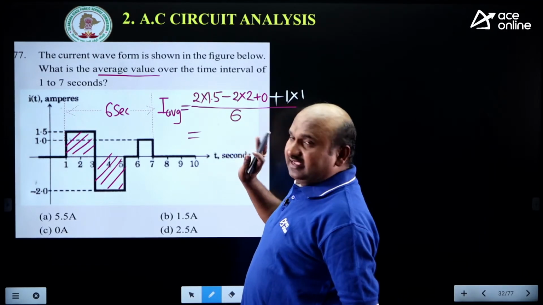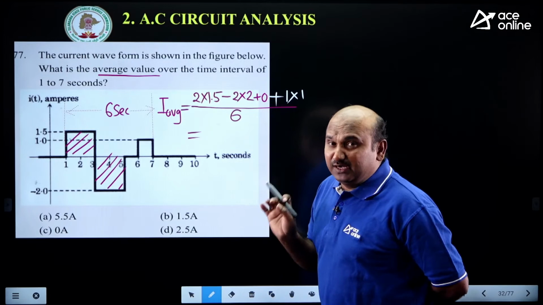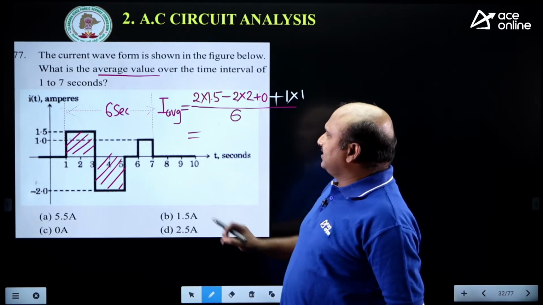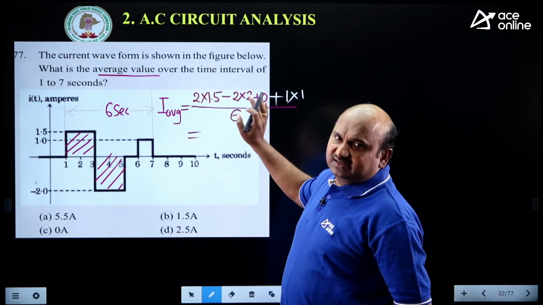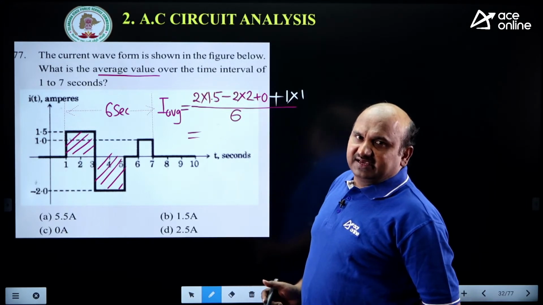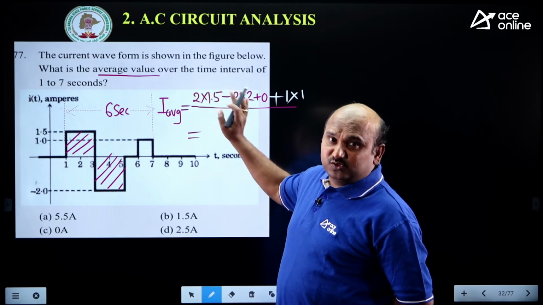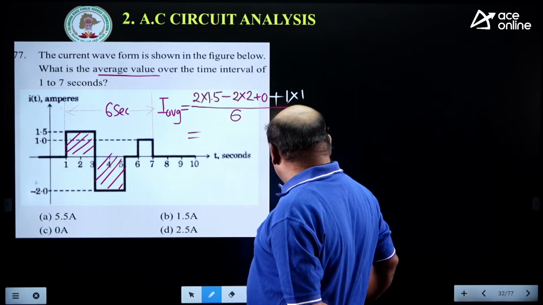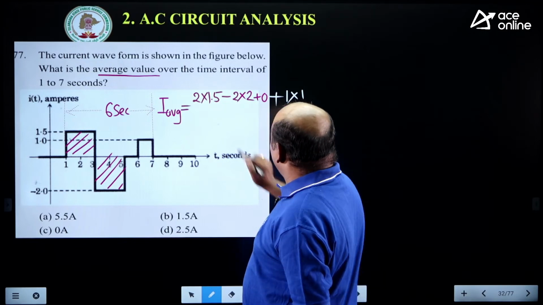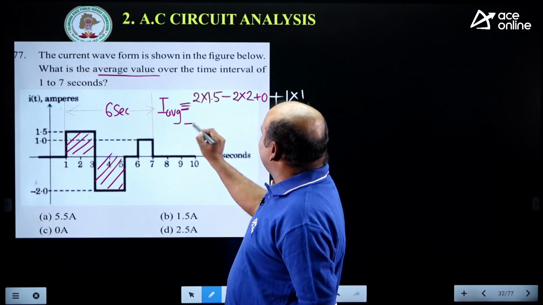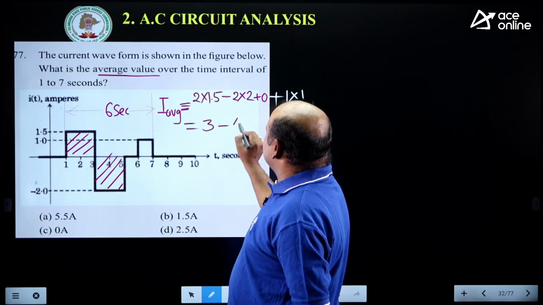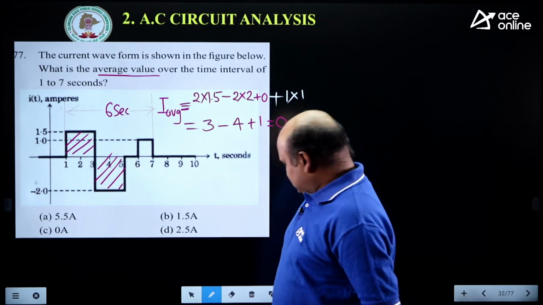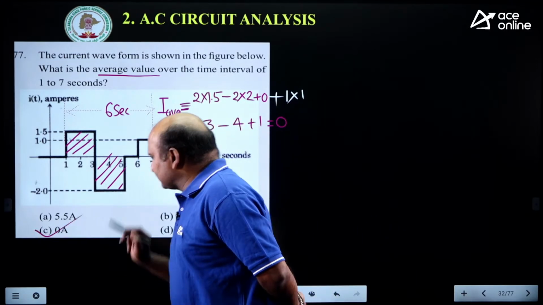Now the numerator of I average value, right? By knowing the instantaneous values, or otherwise we can take the area under that curve directly. Here we are getting the area directly. I average means the area of this one. Here 3 minus 4 plus 1 which is equal to 0. Option C is the correct one.